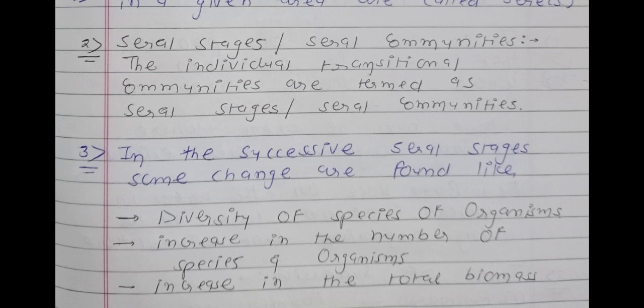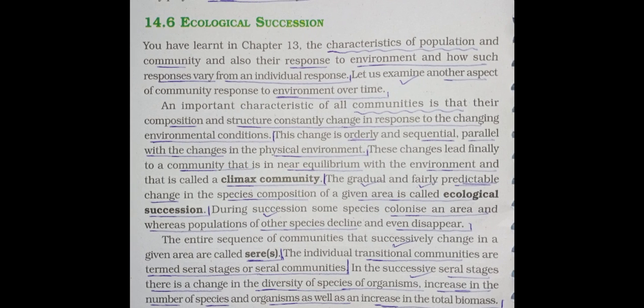See, the first one is the diversity of species of organisms. Point number 2, increase in the number of species as well as the number of organisms. If the numbers increase, then biomass also increases. So, an increase in the total biomass. It is the second concept of this page. Okay, it is also completed. Now we will go through the textbook.